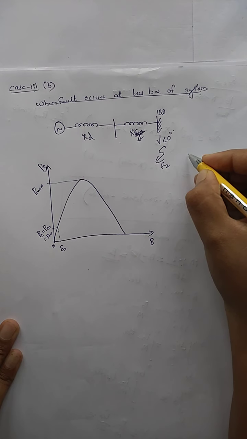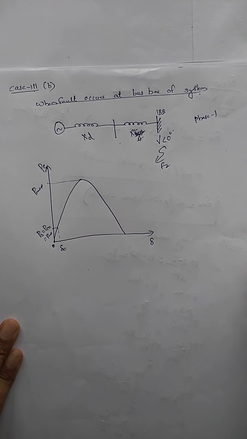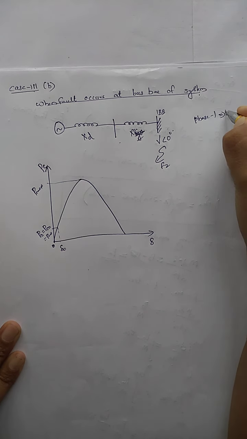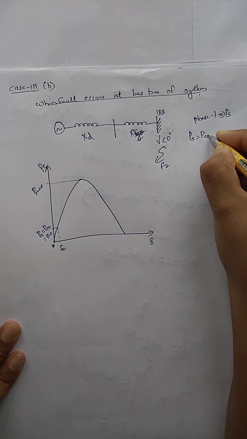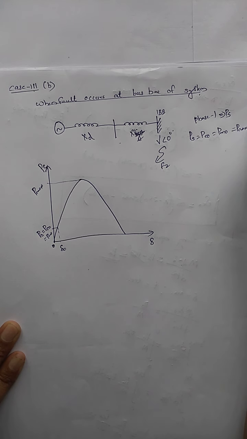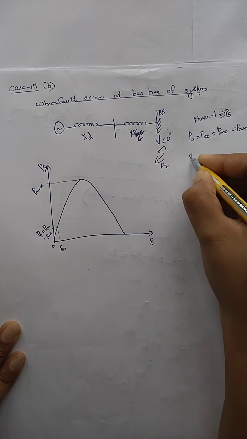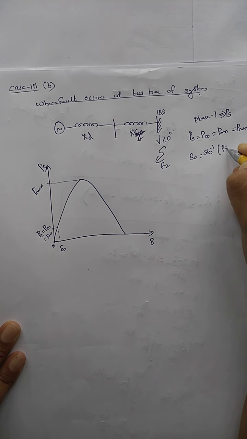Under the pre-fault condition, phase 1, pre-fault or steady state condition, PS is equal to PE0 is equal to PM0 is equal to Pmax into sin delta naught, or I can find my delta naught is equal to sin inverse of PS divided by Pmax.